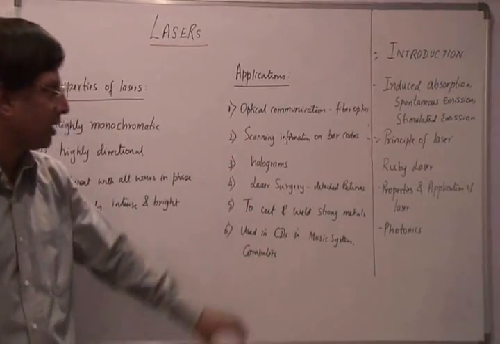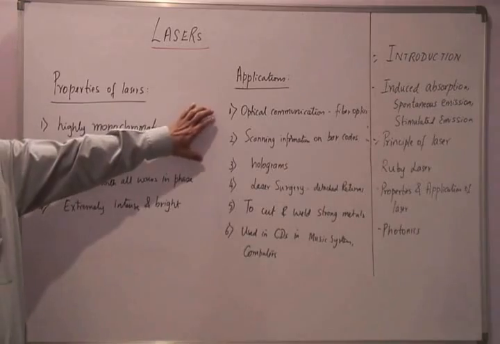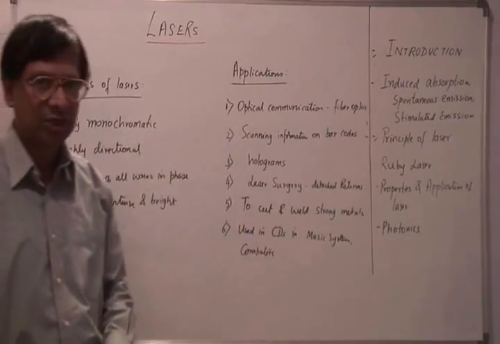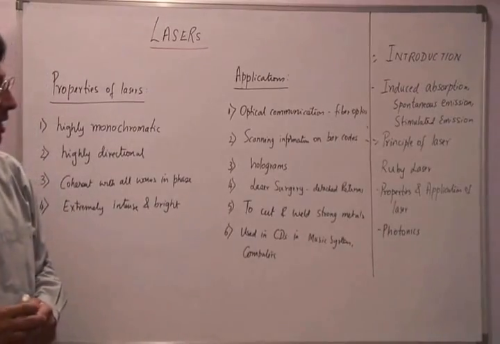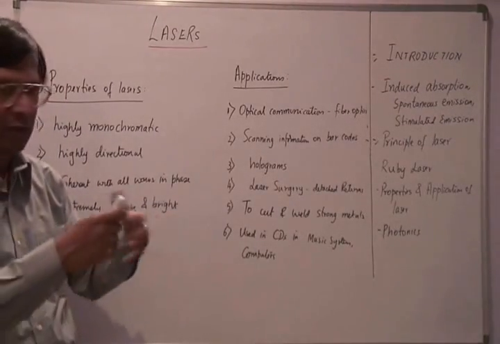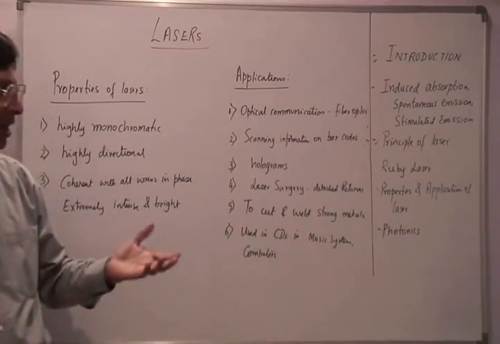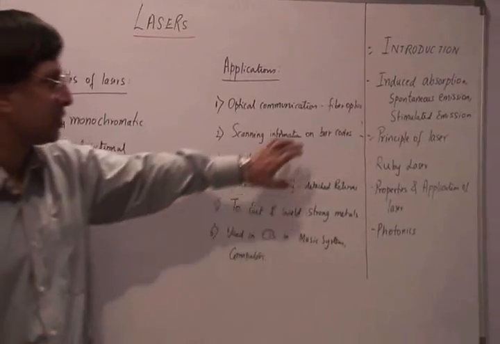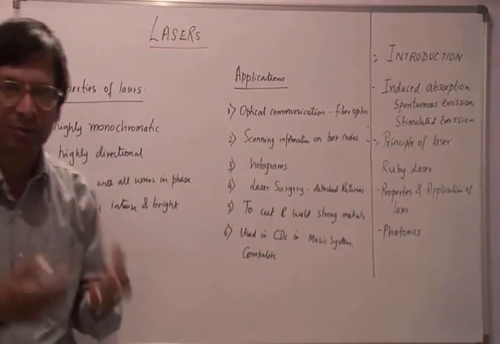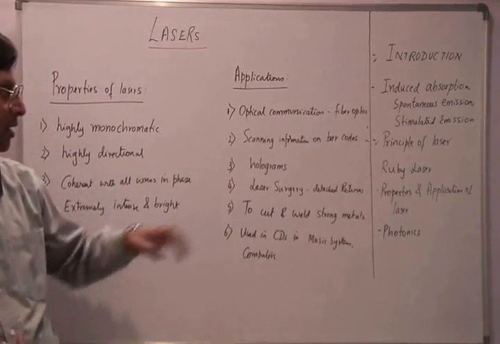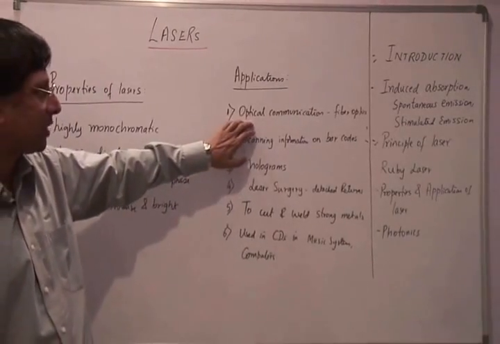Some of the common applications, as I can find here, is optical communication. We are using fiber optics these days to transmit information. For example, if you want to have a network of computers or telephones or broadband connection, we are using optical fibers because they carry more information than the copper cable. And we use laser beams for that, for optical communication.